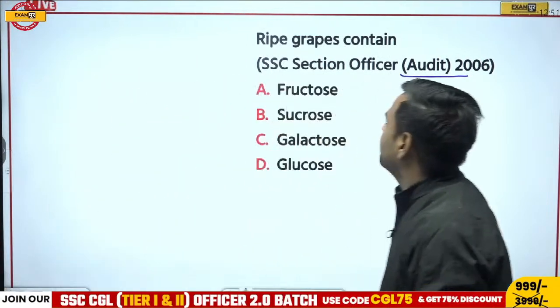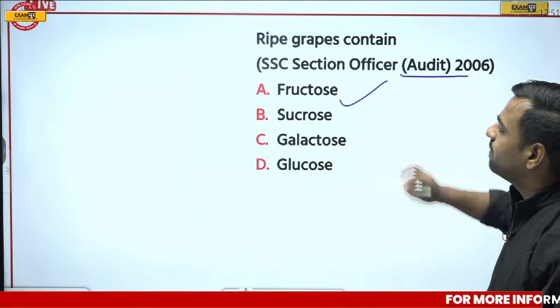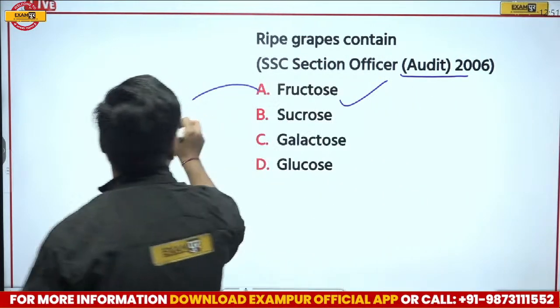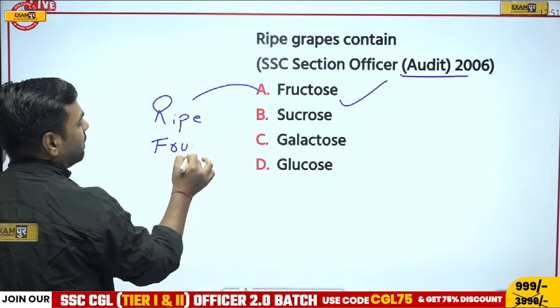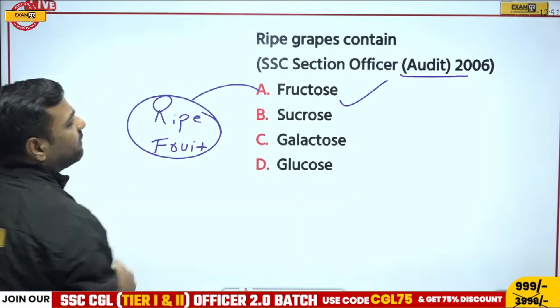Yes, so the correct answer is going to be fructose. And remember, fructose is present in all the ripe fruits, that is, pake hue phal. So yes, in ripe fruits, we have fructose.